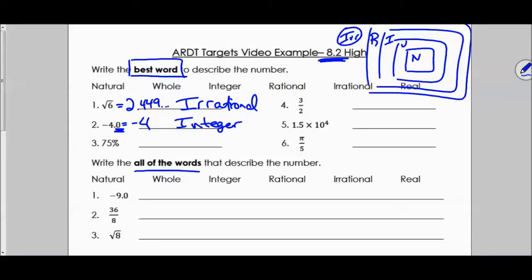Next one, same kind of thing. We want to make sure that we're not looking at that as 75. We need to change that into a decimal. That's really 0.75 as a decimal. That's a decimal that stops, comes to an end at some point. That is a rational number.